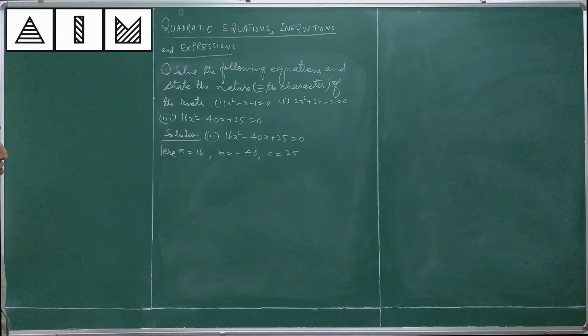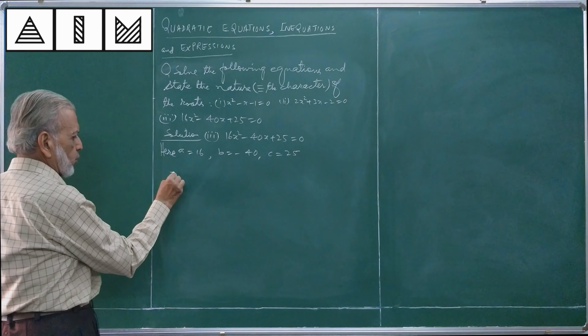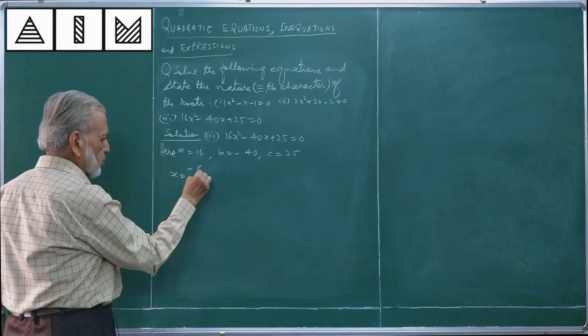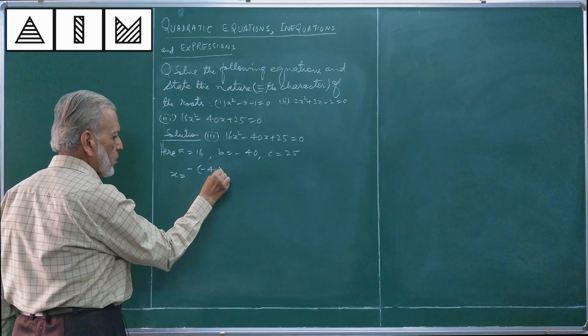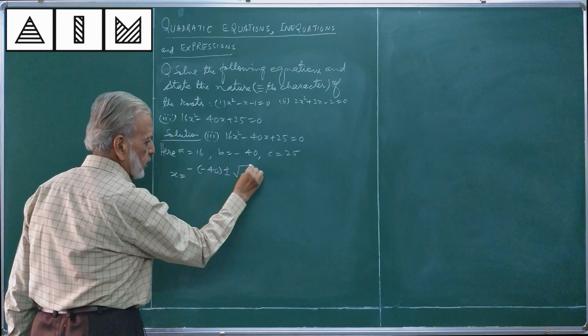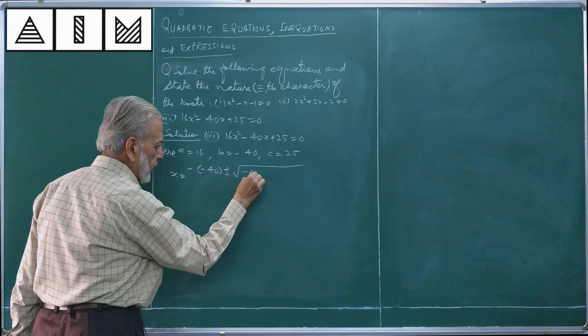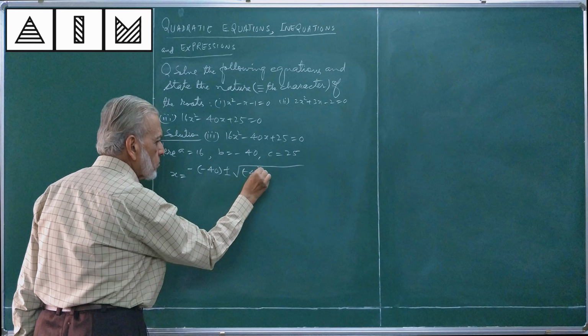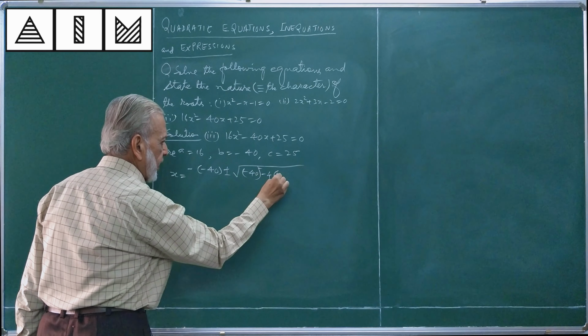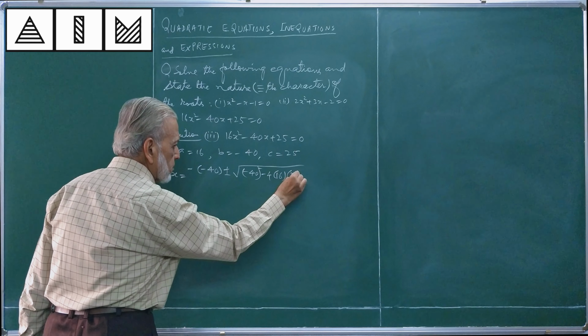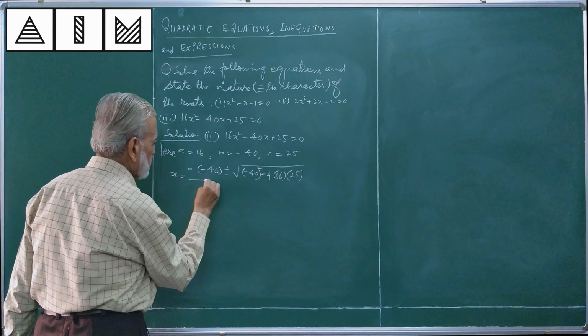A is equal to 16, B is equal to minus 40, C is equal to 25. Use your quadratic formula. X is equal to minus B plus or minus square root of B square minus 4AC, divided by 2A.